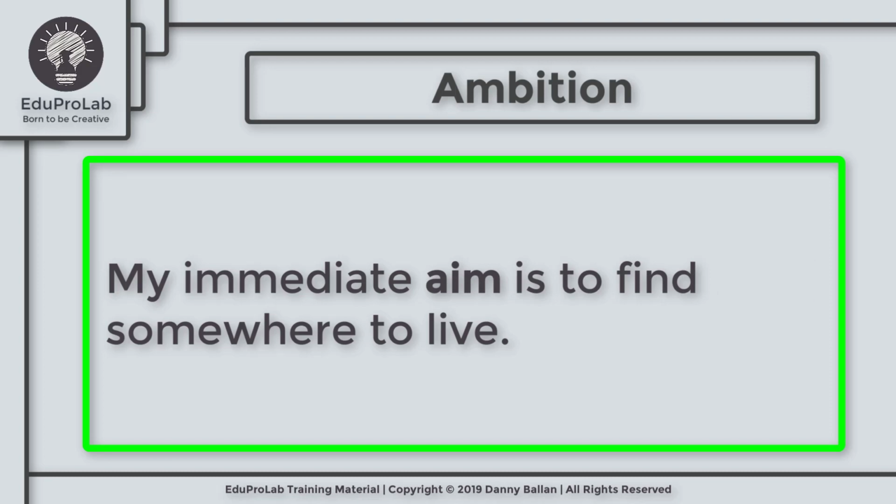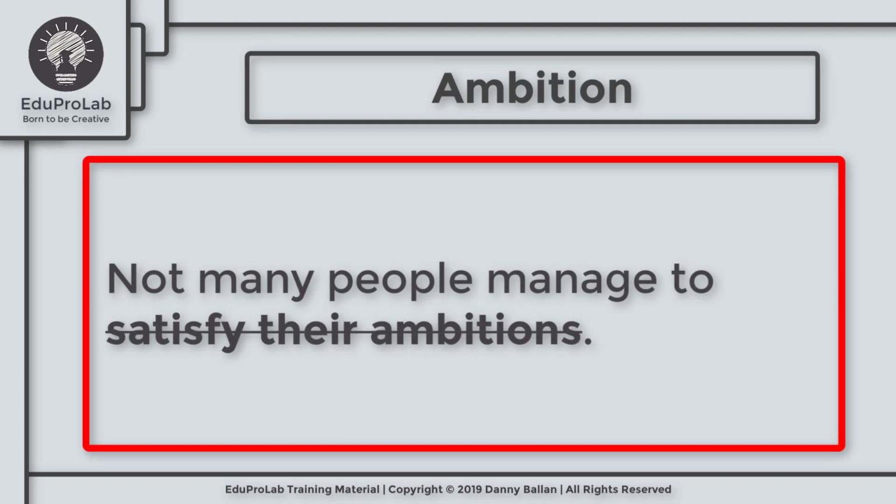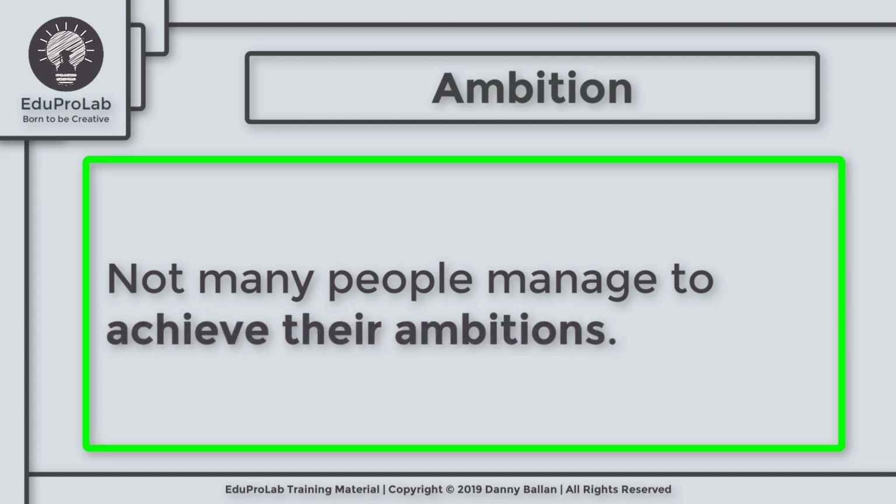Let's take a look at another example. Not many people manage to satisfy their ambitions. Now, here the problem is with the verb itself. We don't say satisfy, meet, reach, or arrive with ambition. We use achieve. We say achieve your ambition. So in this sentence, we should say not many people manage to achieve their ambitions.